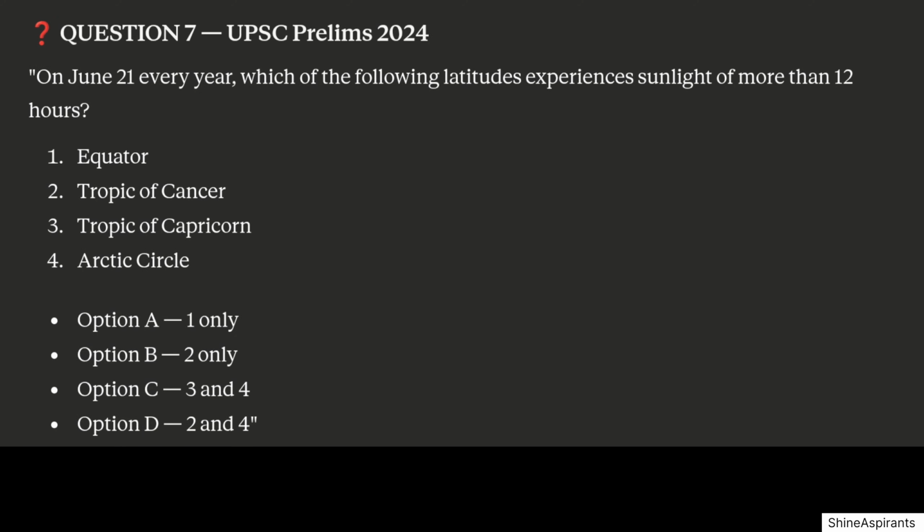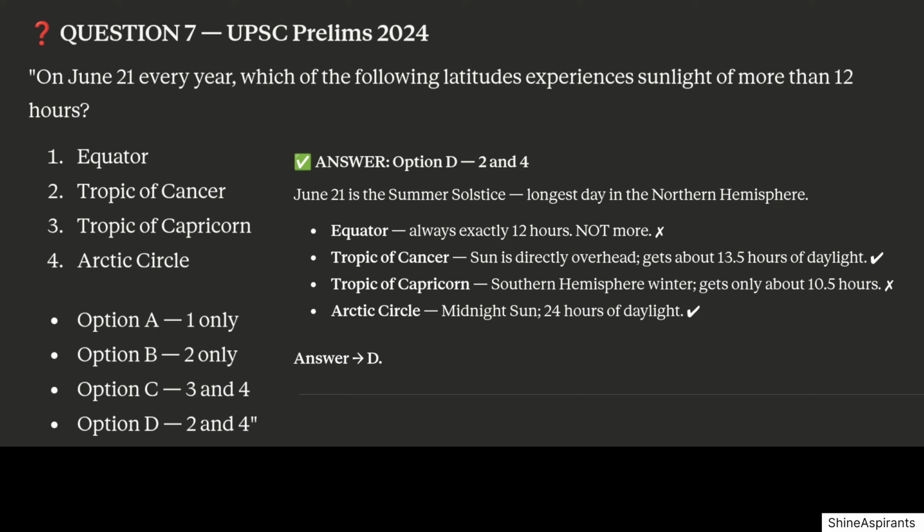Question 7, UPSC Prelims 2024. On 21st June every year, which of the following latitudes experiences sunlight of more than 12 hours? 1, Equator. 2, Tropic of Cancer. 3, Tropic of Capricorn. 4, Arctic Circle. Option A, 1 only. Option B, 2 only. Option C, 3 and 4. Option D, 2 and 4. Answer: Option D, 2 and 4.